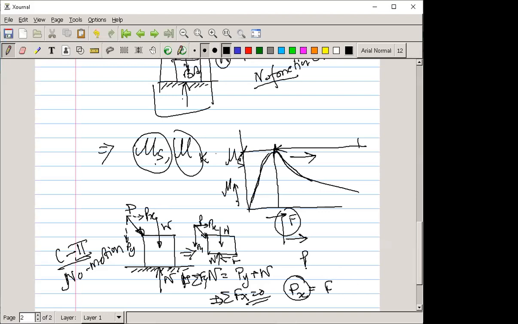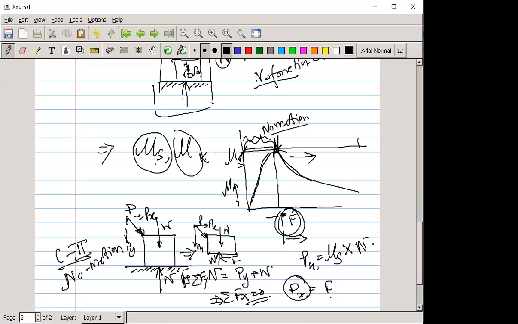No motion condition means this portion: due to the applied force up to this range, there is no motion of that body. That means Px is equal to mu s, because it is not in motion, so it is static, into the normal.